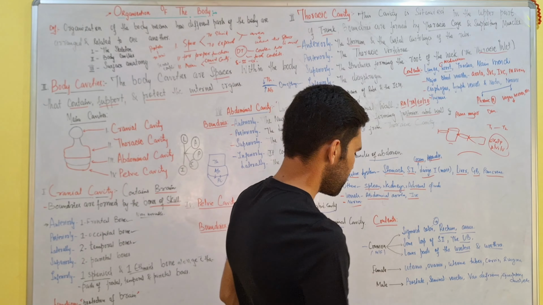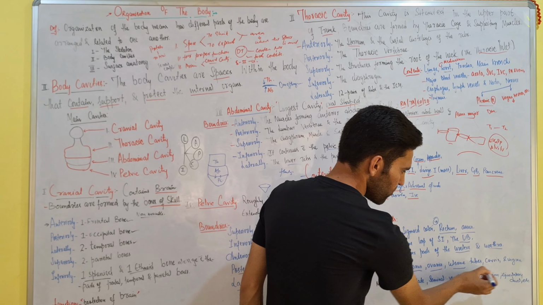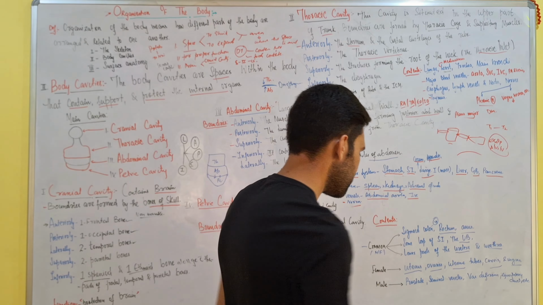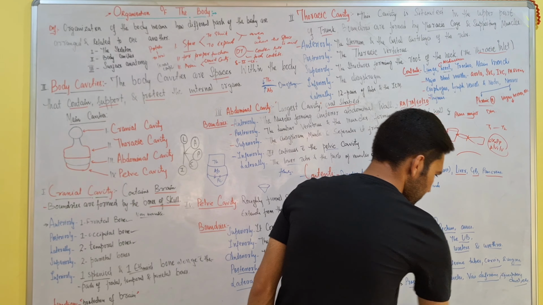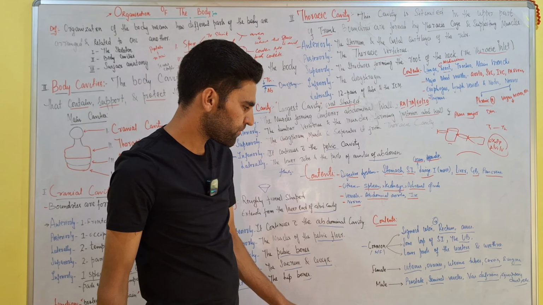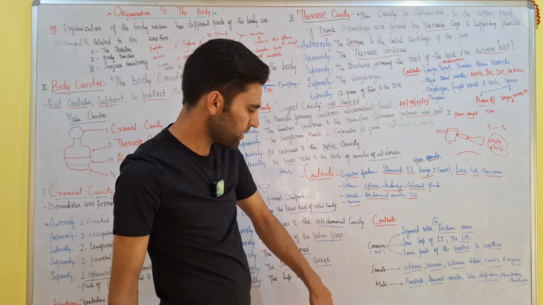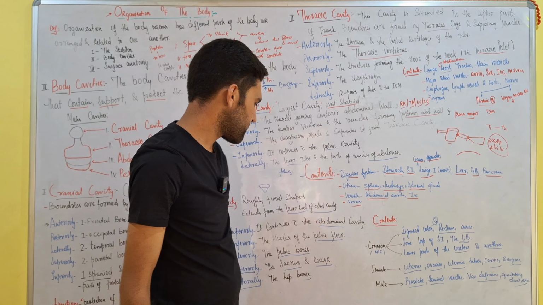In females, there is uterus, ovaries, uterine tubes, cervix, and vagina. In males, there is prostate, seminal vesicles, vas deferens, and ejaculatory duct. So these were the contents of this pelvic cavity. These are the common contents present in both males and females. These are only present in females, and these are only present in males.